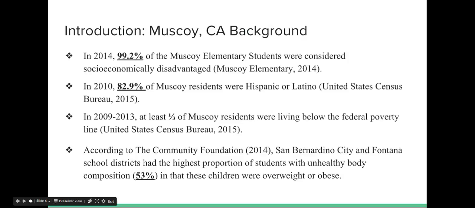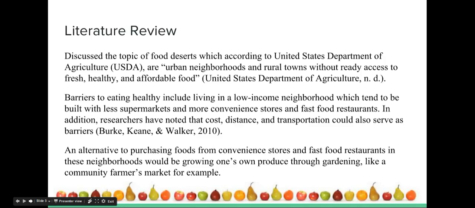In 2009 to 2013, at least one-third of Muscoy residents were living below the federal poverty line. According to the Community Foundation, San Bernardino City and Fontana school districts had the highest proportion of students with unhealthy body composition. 53% of these children were overweight or obese. This is very alarming, which is why I really wanted to concentrate on students and children.